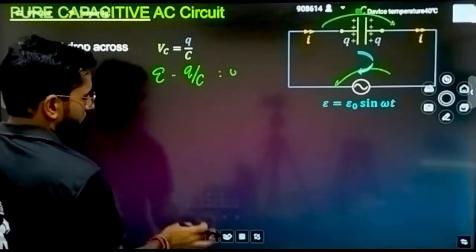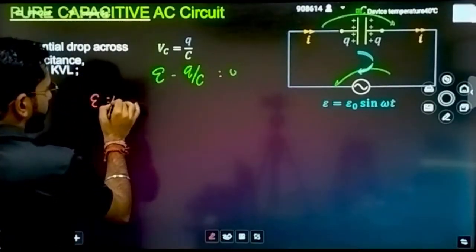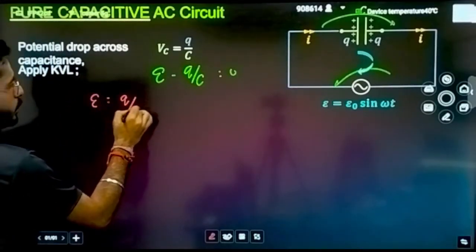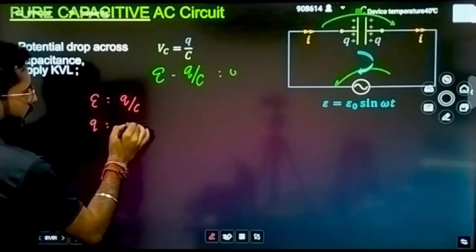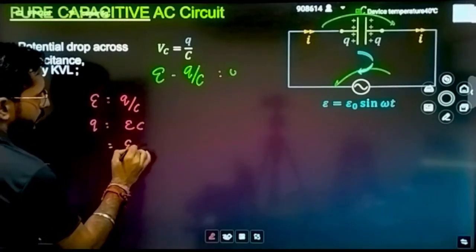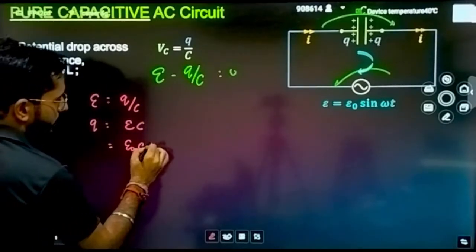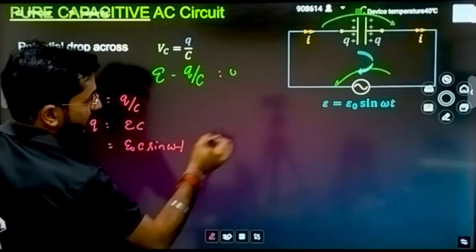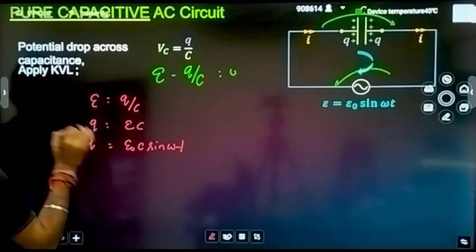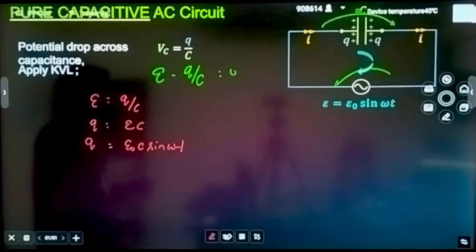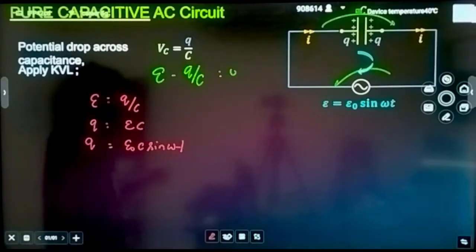Again try to solve it. When you solve it, E can be written as E is equal to Q by C. That means Q can be written as what? E into C. And what is E? E is equal to E naught sine of omega t. The EMF is the same. But I want to check the relation between EMF and current.